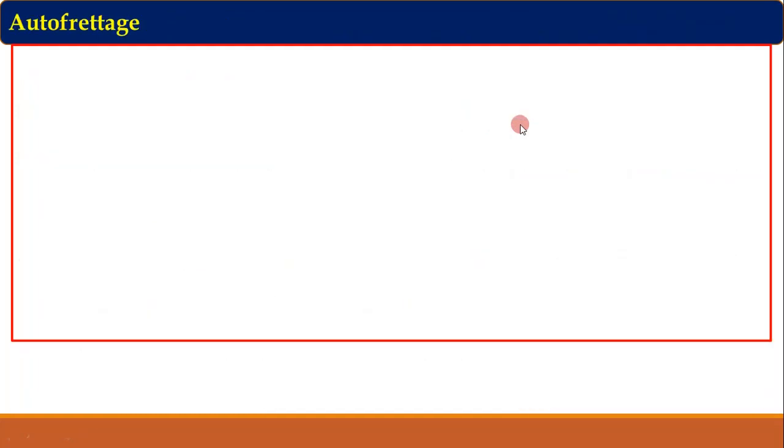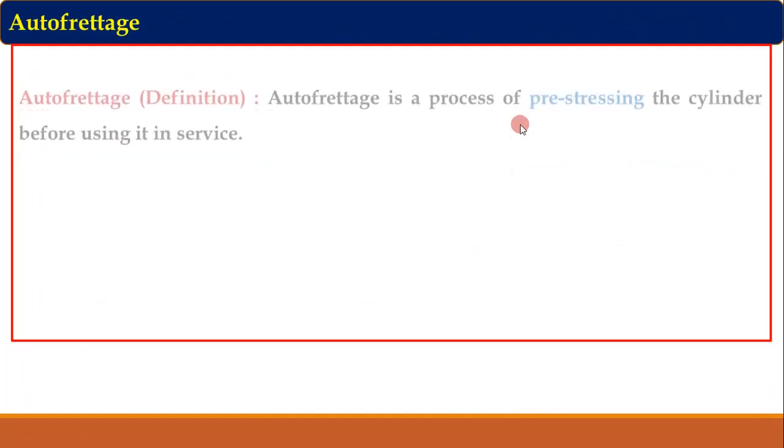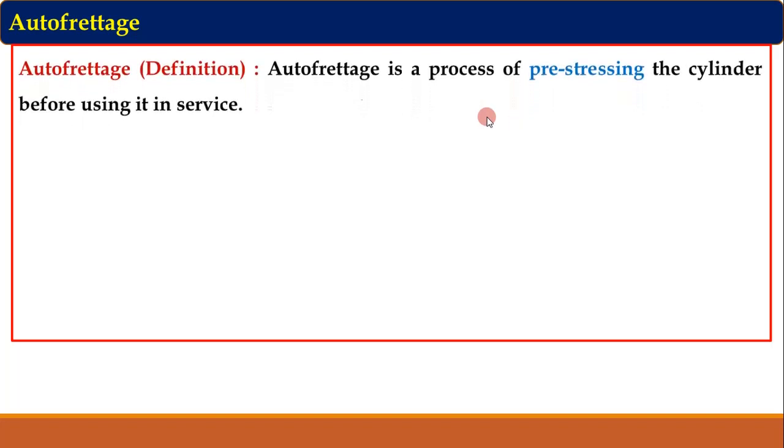Next concept is autofrettage, and this is a very important concept. First, we'll see the definition. Autofrettage is a process of pre-stressing the cylinder before using it in service. So before using the pressure vessel for storing the pressurized fluid, this pre-stressing is carried out. And the ultimate aim of pre-stressing is to develop compressive stress in the cylinder or pressure vessel.